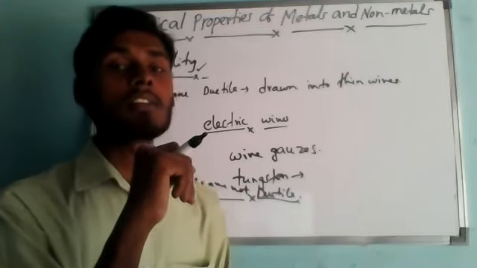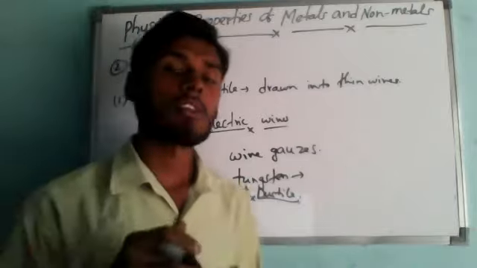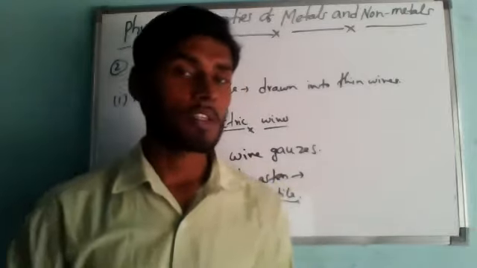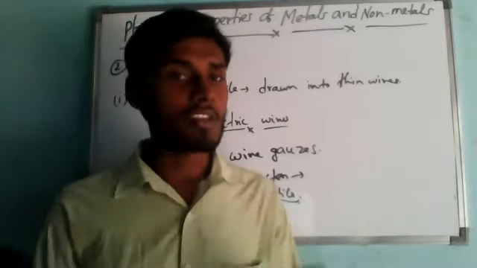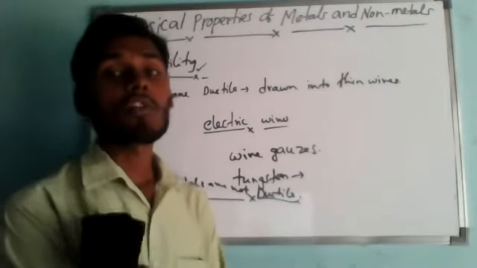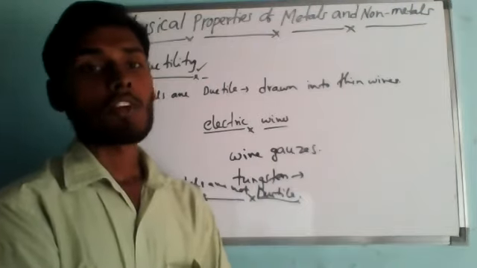They easily snap when stretched. If we try to stretch a non-metal, it will break into pieces. For example, sulfur and phosphorus are non-metals and they are not ductile. When we try to stretch them, they break into pieces and do not form wires. So we cannot get wires from non-metals.